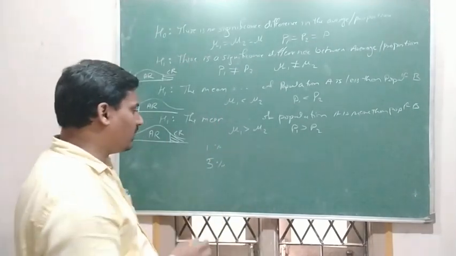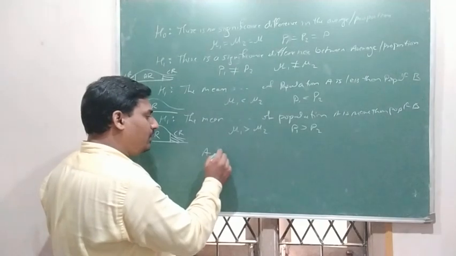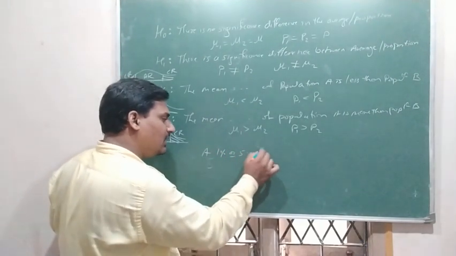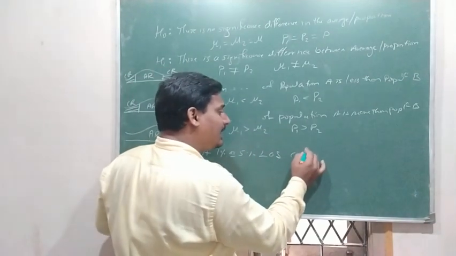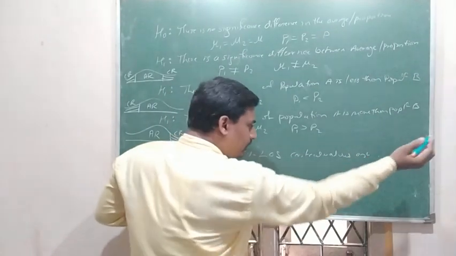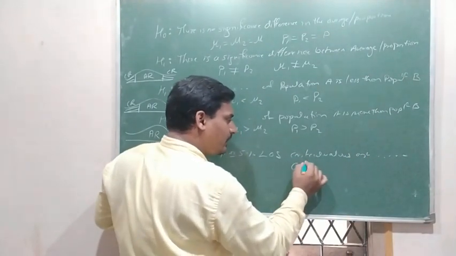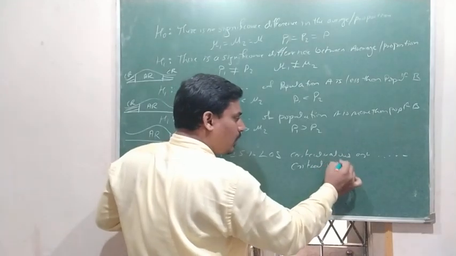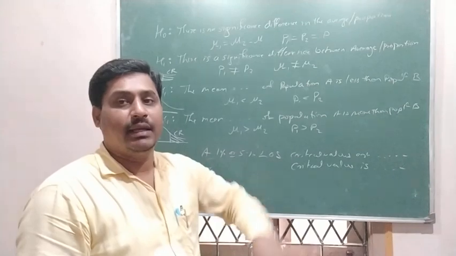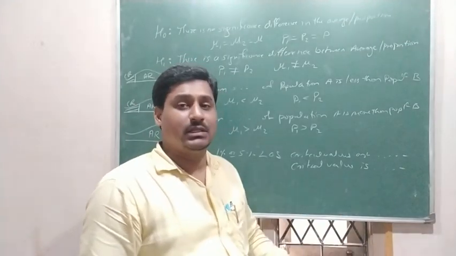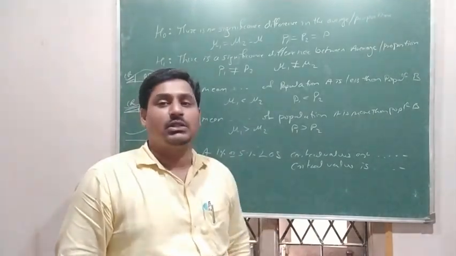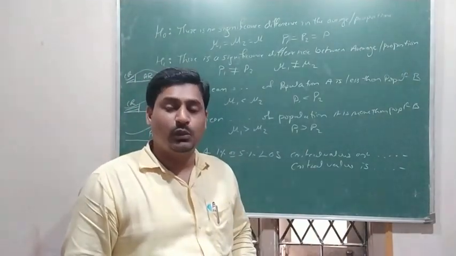And at the end we have to write, at 1% or 5%, whatever they have given, at 5% level of significance, the critical values are, for a one tail test, either positive or negative. That we have to mention here: plus 1.65 or minus 1.65, or plus 2.33 or minus 2.33.